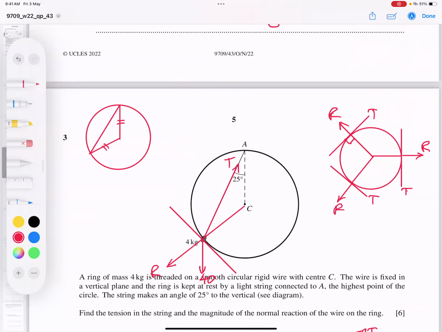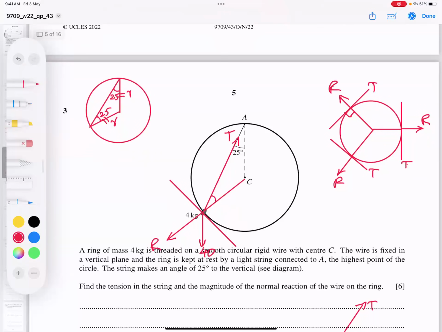There's a radius, and radii are equal to each other. Corresponding opposite angles are equal to each other. This is 25, so this is 25. So in this sense, this is 25.